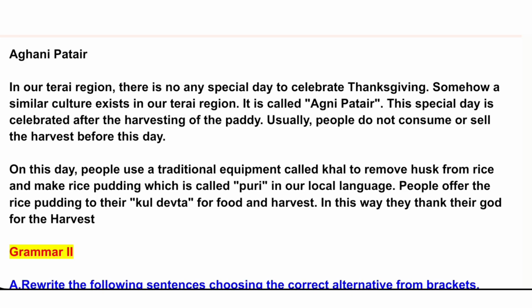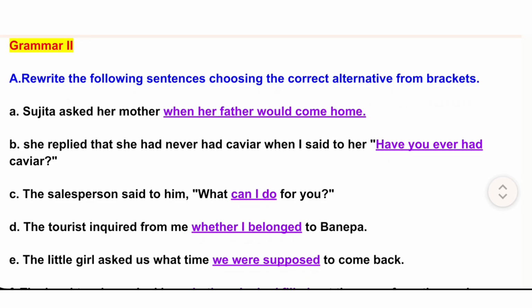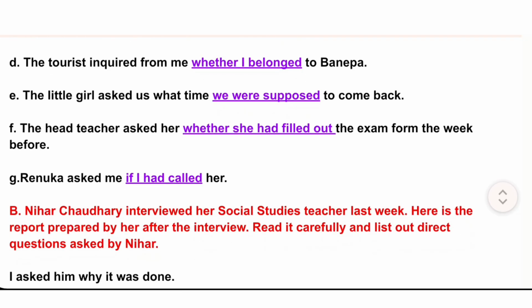A. Sujita asked her mother when her father would come home. B. She replied that she had never had caviar when I said to her, "Have you ever had caviar?" C. The salesperson said to him, "What can I do for you?" D. The tourist inquired from me whether I belonged to Benepa. E. The little girl asked us what time we were supposed to come back. F. The head teacher asked her whether she had filled out the exam form the week before. G. Renuka asked me if I had called her.